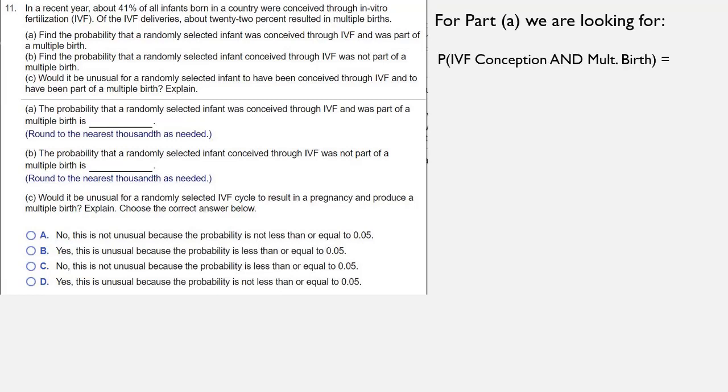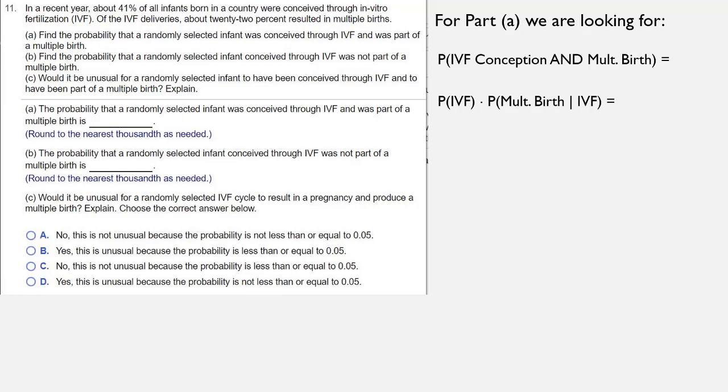For Part A, we're looking for the probability of an in vitro fertilization conception and a multiple birth. So we want to see both. According to the multiplication rule, that's the probability of having a baby born through IVF times the probability of having a baby born in a multiple birth pregnancy, given that it was an IVF baby.